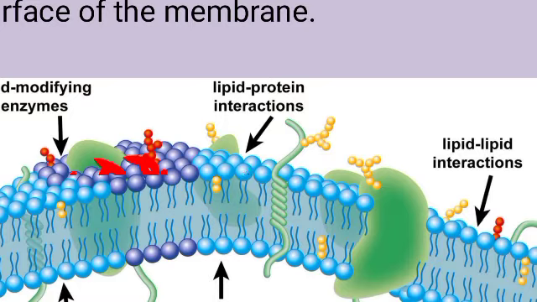In this picture if you see, this is the polar head. It is facing towards the outer side, and the non-polar tail is facing towards the center, towards the inner part of the membrane. Okay, this polar head actually is having phosphate group, so it is hydrophilic in nature. Hydrophilic means water loving.